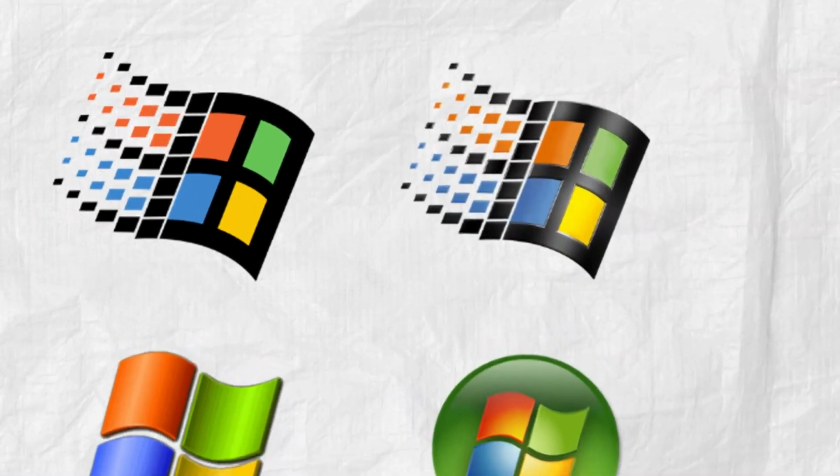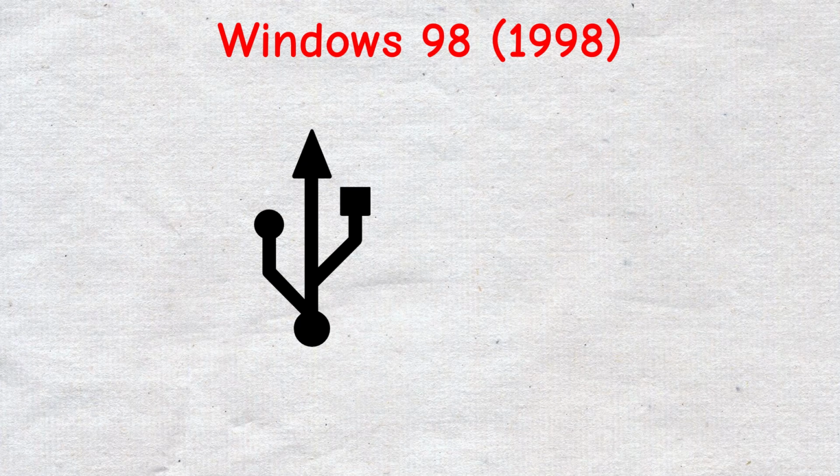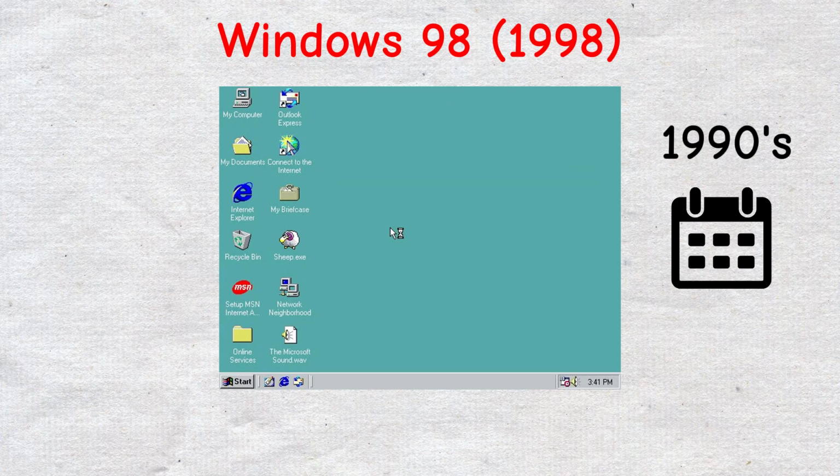Windows 98, 1998, built on 95 but with major improvements for the Internet era. It supported USB devices better, had Internet Explorer built in, and was more stable overall. It felt modern for the growing online world of the late 90s.